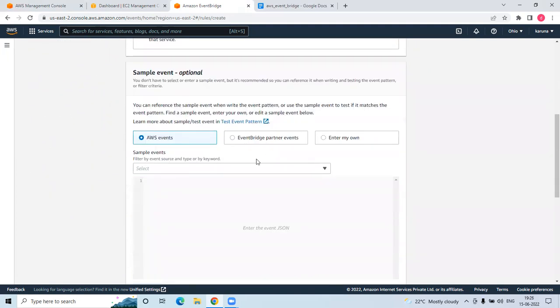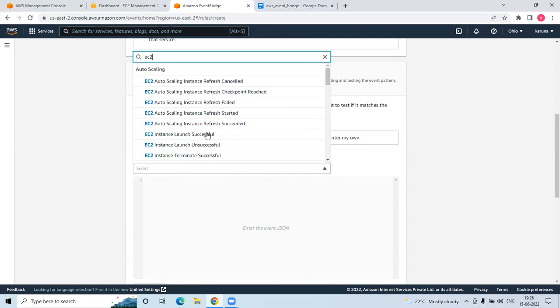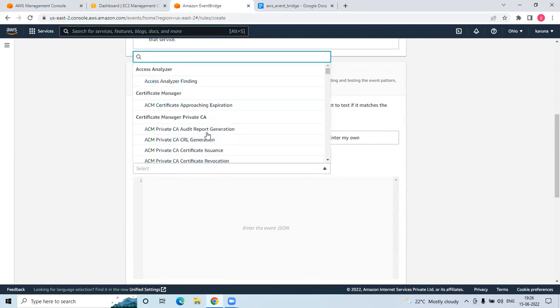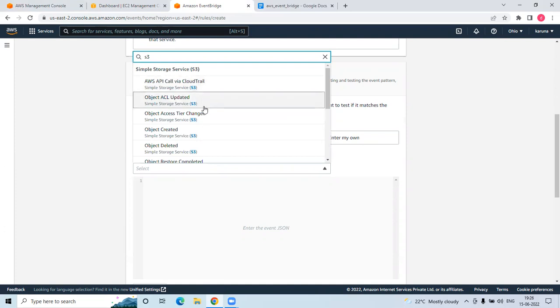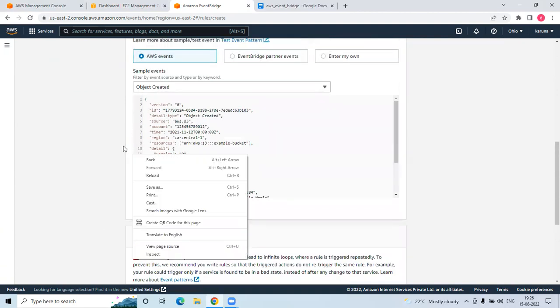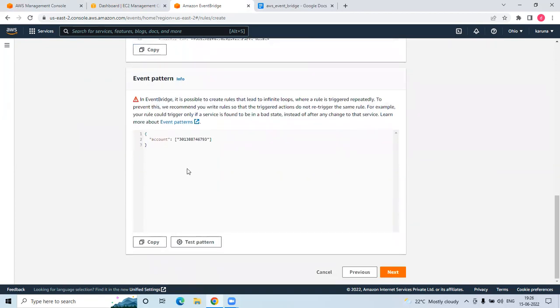You can select any event, for example EC2 or S3. Let's say I want S3. Let's say any object is created in S3, so that is the event. This is the JSON policy for S3, like any created object, then the event pattern. This is not required. Go for next.